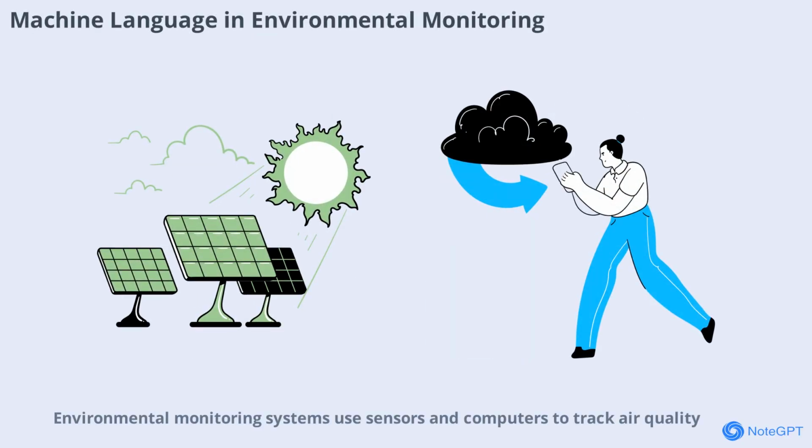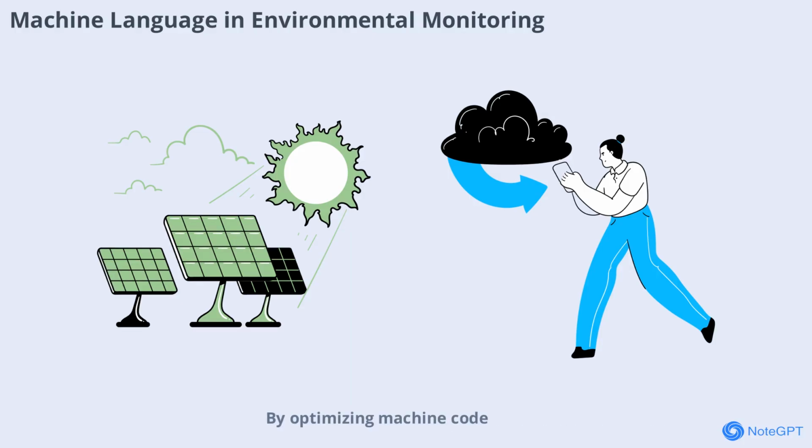Environmental monitoring systems use sensors and computers to track air quality, water levels, and weather conditions. Machine language enables these systems to process data in real time, providing valuable information for scientists, governments, and the public. By optimizing machine code, engineers can create monitoring systems that are accurate, reliable, and energy efficient.